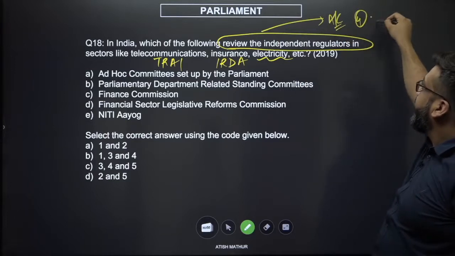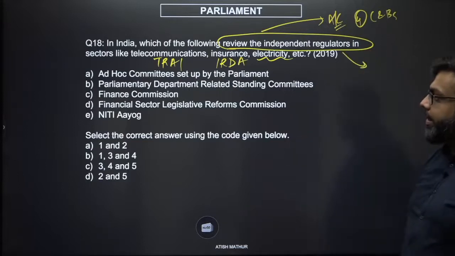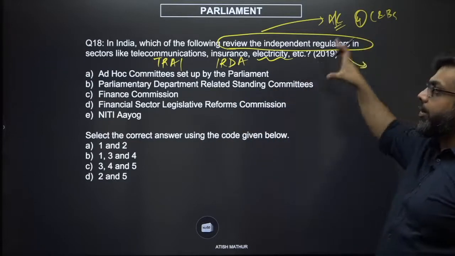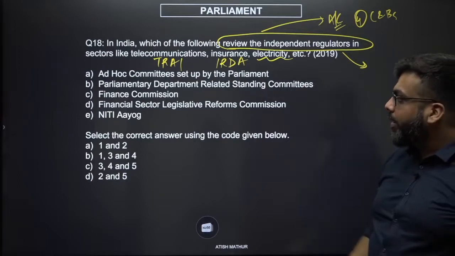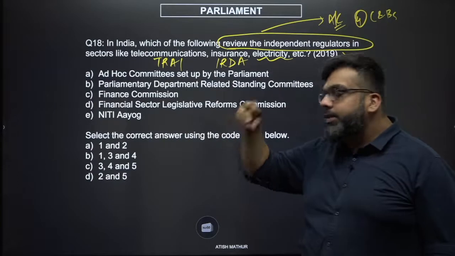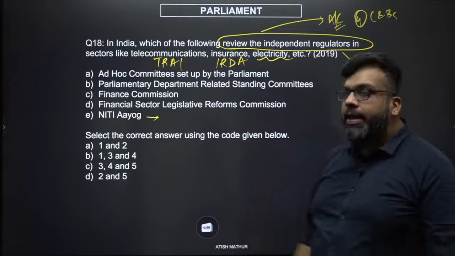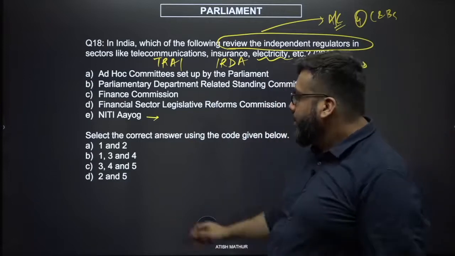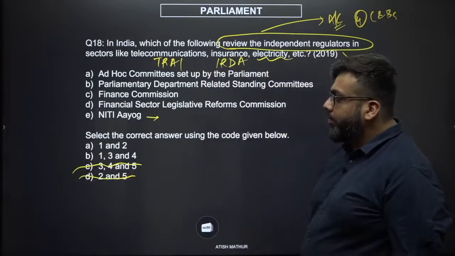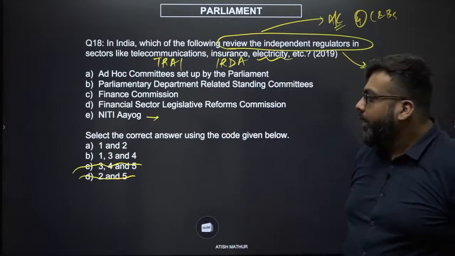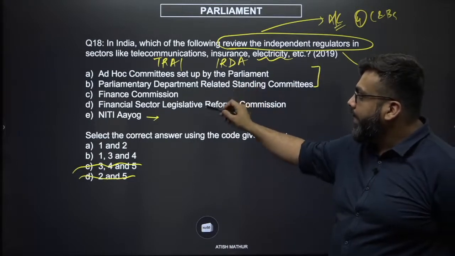Rule number 4, checks and balances. These are all regulators, which essentially means that they are a part of the permanent executive. And for you to review it, you must be a branch of government or a sub-branch of the state as a whole. Let us see, out of all of these, what is the least likely? Niti Aayog, because Niti Aayog is an advisory body. It's like a think tank to the government. It has no real review powers as such. So any option that has Niti Aayog in it automatically gets removed. Now you're left with 1 and 2, and 1, 3 and 4.